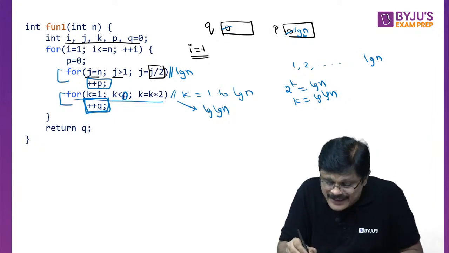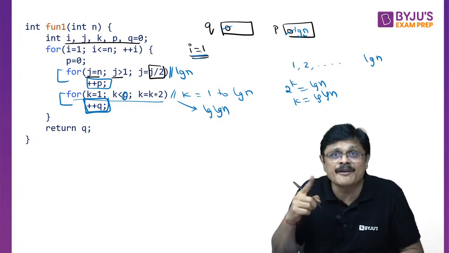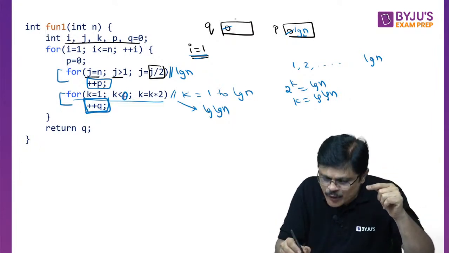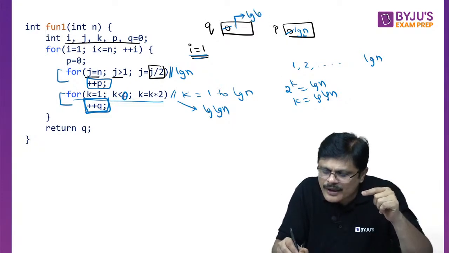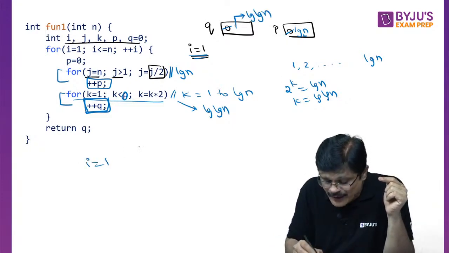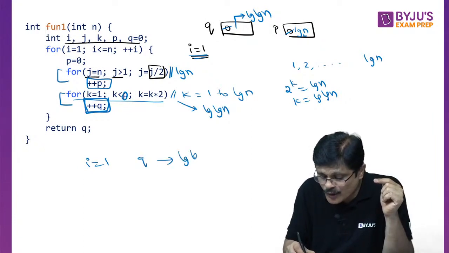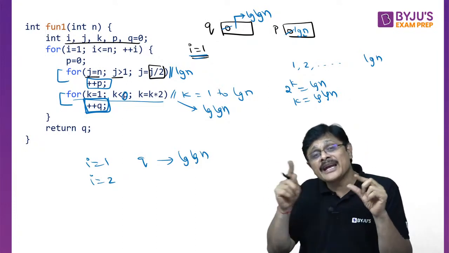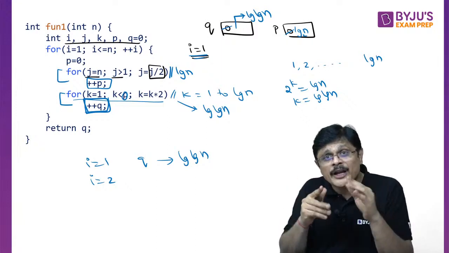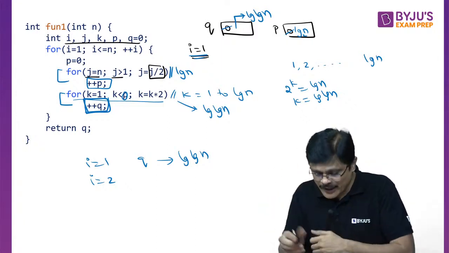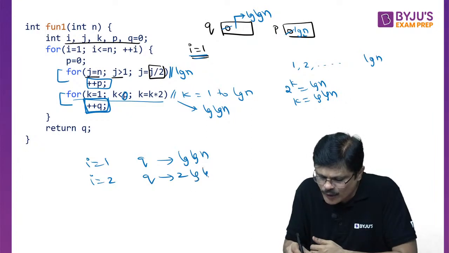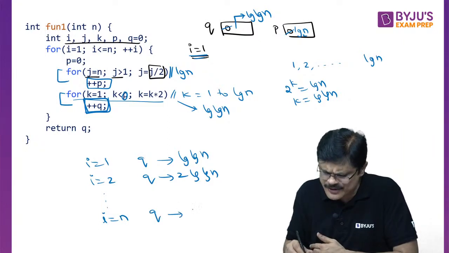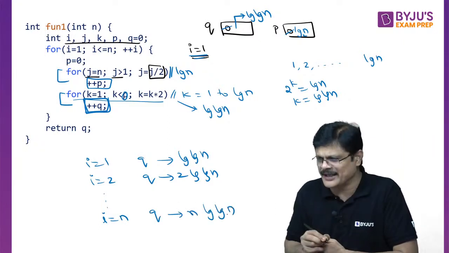By the end of the first iteration, for i equal to 1, the q value will be log n. Again for i equal to 2, q is incremented log n times, so q will be log n already there plus log n, which is 2 times log n. Continuing this way, for i equal to n, what should be the q value? n times log n.